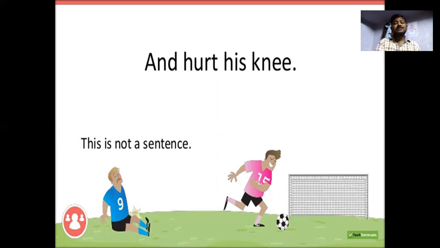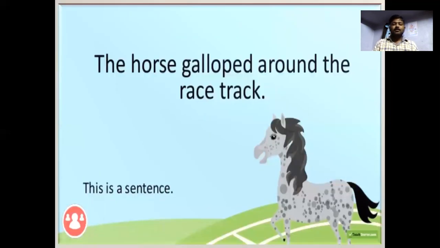When we look at this one, it doesn't have a complete meaning, and somewhere we find something wrong in the framing of the words. So it is not a sentence. The horse galloped around the racetrack.